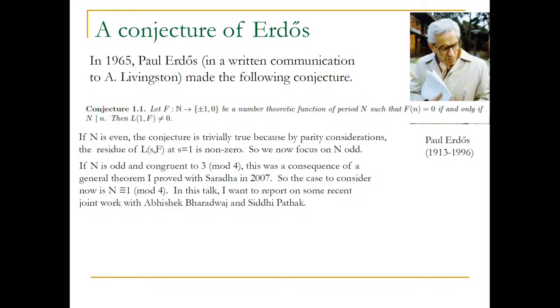Now, if n is odd and congruent to 3 mod 4, this was a consequence of a general theorem that I proved with Sarada in 2007. There we were extending earlier work of Baker, Birch, and Wirsing, who applied the theory of linear forms in logarithms to study this problem. It turns out in that case, when n is congruent to 3 mod 4, some minor amount of algebraic number theory attached to cyclotomic number fields can be used to dismiss that. So that was dismissed way back in 2007.